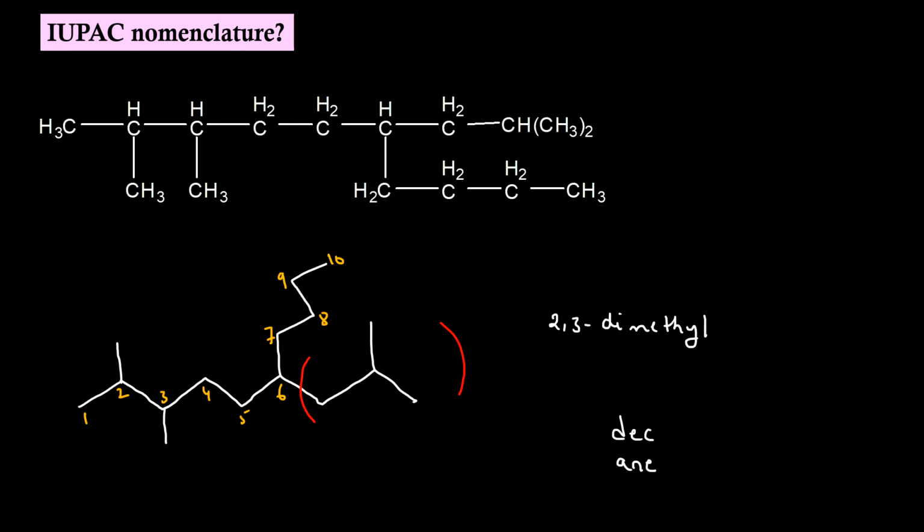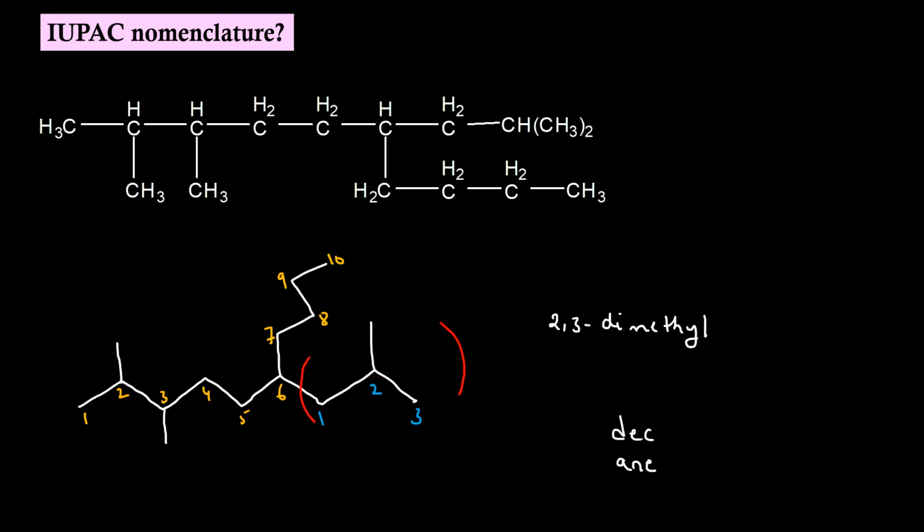We know that the carbon which is attached to the parent chain should be numbered 1. So 1, 2, 3. So this is propyl, but on that we are having methyl sitting at position 2.